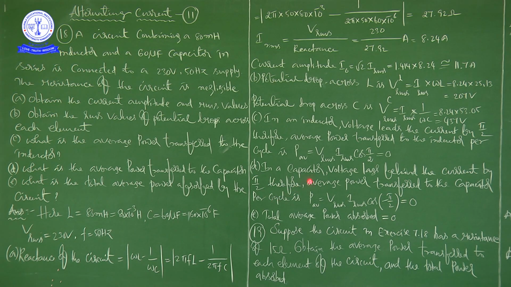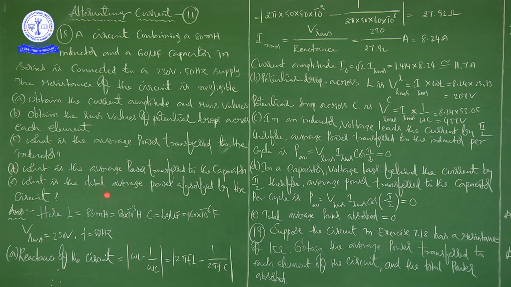So in D, what is the average power transfer to the capacitor? In a capacitor, voltage lags behind the current by pi by 2. Therefore, average power transfer to the capacitor per cycle is P average equal to V RMS I RMS into cos of minus pi by 2, that is equal to 0. Obviously, cos 90 is 0. Right. Next, see this.